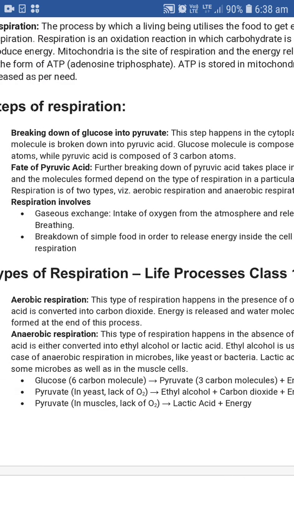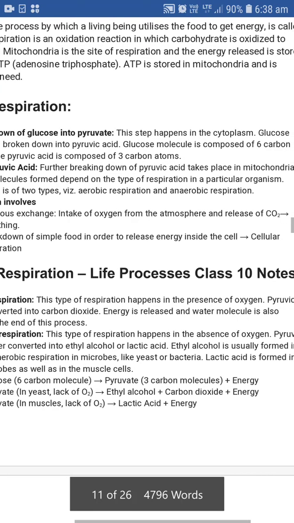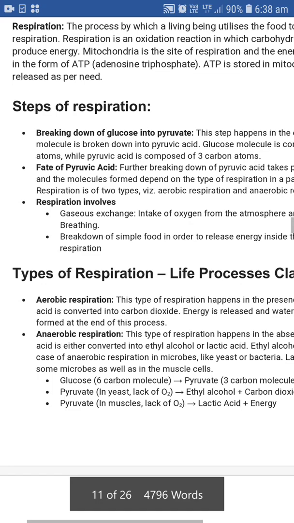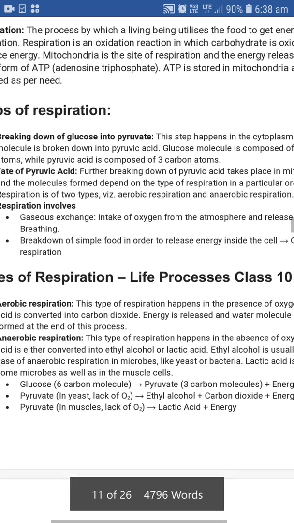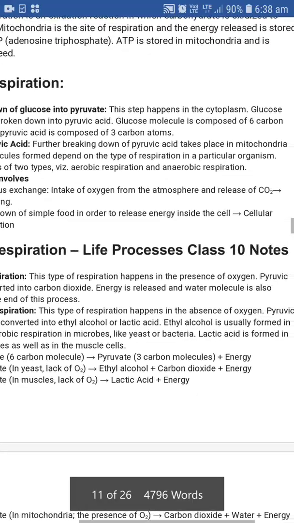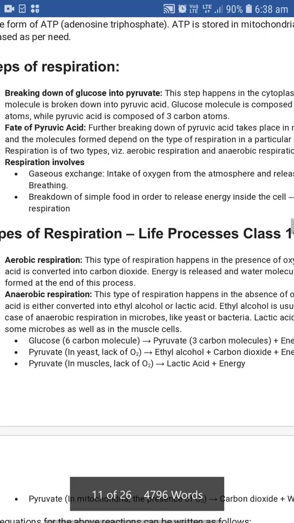Respiration is of two types: aerobic respiration and anaerobic respiration. Respiration involves gas exchange, taking in oxygen from the atmosphere and releasing carbon dioxide by breathing. Breakdown of simple food in order to release energy inside the cell is cellular respiration.